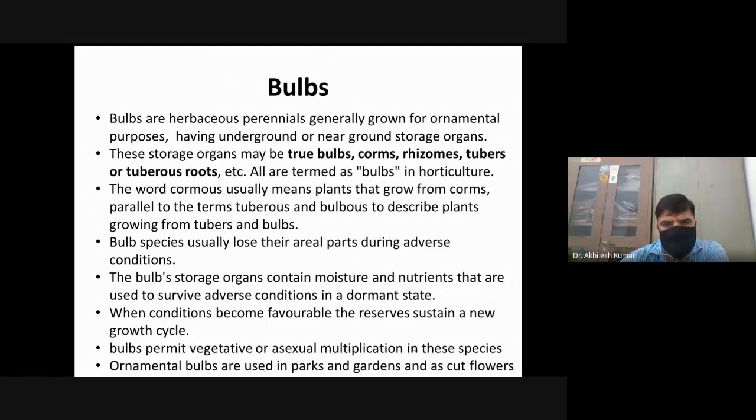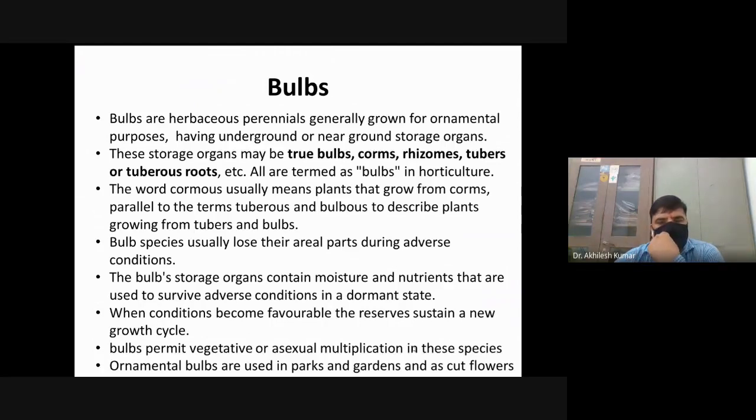These storage organs are situated underground or near ground, that is, they are not situated in the aerial portion. These storage organs store food material, and during unfavorable conditions they become inactive, and due to storage of water and reserve food material they do not die and survive for the next favorable condition.